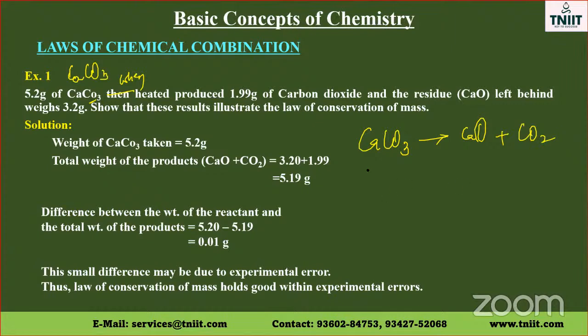Now, calcium carbonate: calcium atomic mass is 40, carbon atomic mass is 12, and oxygen atomic mass is 16 into 3. So the total molecular mass of calcium carbonate is 100. So 100 grams of calcium carbonate, when we heat, gives 56 grams of calcium oxide (40 is the atomic mass of calcium, and 16 is the atomic mass of oxygen) and carbon dioxide, which is 44 grams.